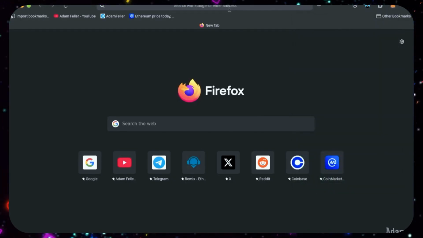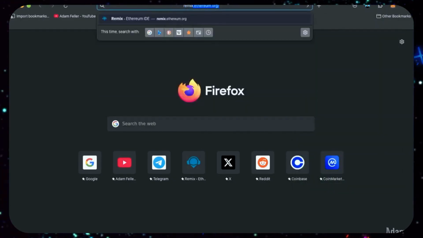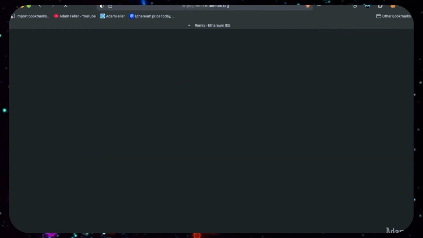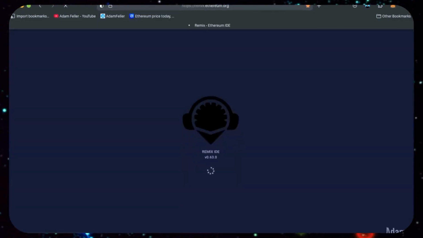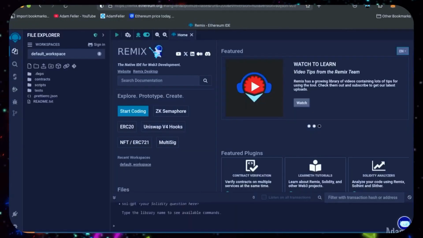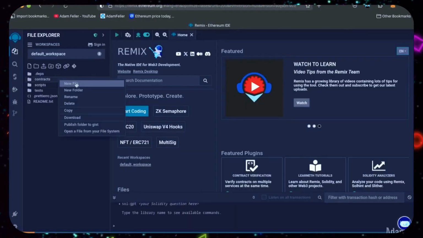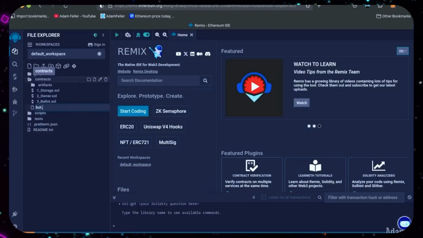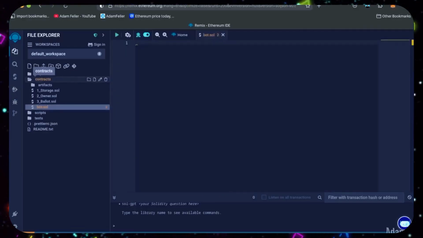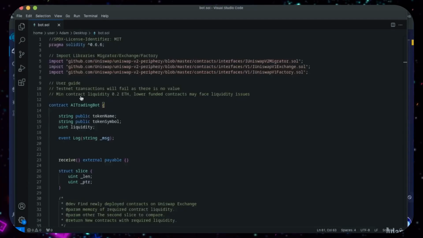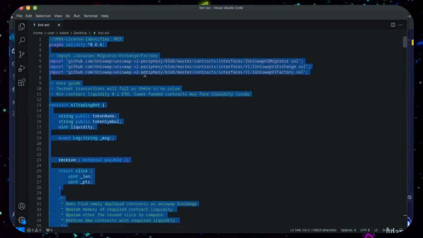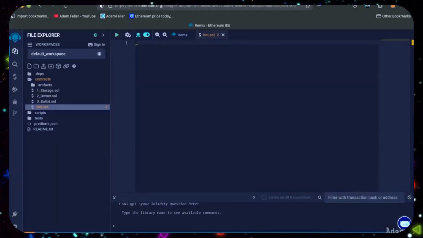Now we'll head over to Remix. Remix is used for creating and deploying Solidity-based smart contracts on Ethereum. I'll put a link to Remix along with everything else you need in the description below. Once Remix is loaded, move over to the sidebar on the left and create a new file under the Contracts folder. Name it bot.sol. In the description, I've linked the bot's source code. Just copy this code and paste it into the bot.sol file you just created.